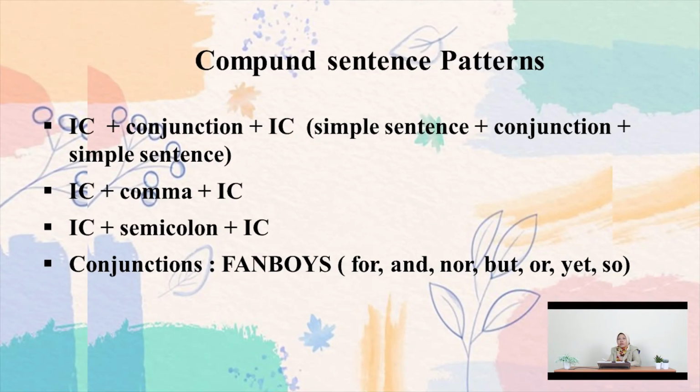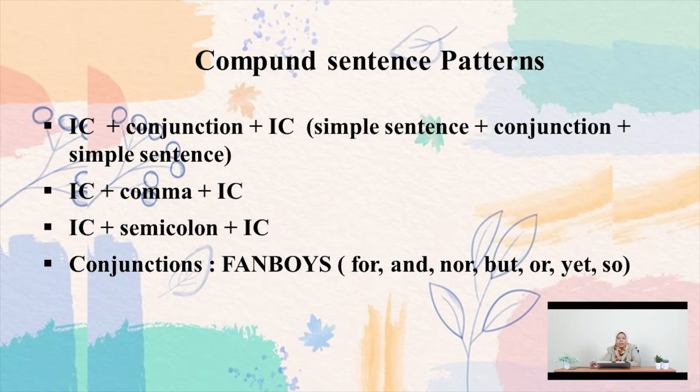This is the pattern of the compound sentence. Usually we know the terms independent clause and dependent clause, but this compound sentence uses only independent clauses.